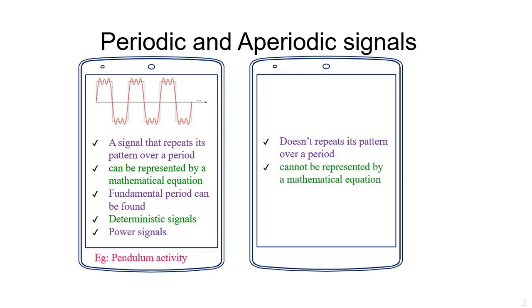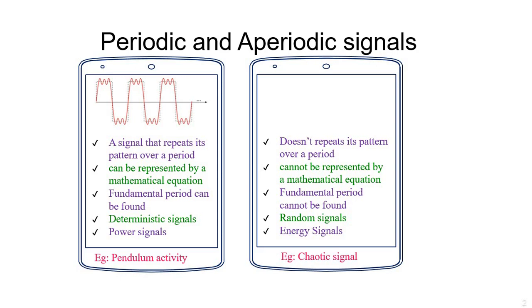Since they don't have a pattern, we don't have an equation to represent them. Since we don't have an equation or pattern, we don't have a fundamental period that can be found. Since we are not able to predict any value of the signal after some amount of time, these signals are called random signals. They are also energy signals. A chaotic signal is an example of this. The time delayed unit step signal is an example of an aperiodic signal. Why? Because we have a value of unity for t greater than or equal to 1. For t less than 1, the value is 0, which means the signal is not having a repetition. It has only a constant value.